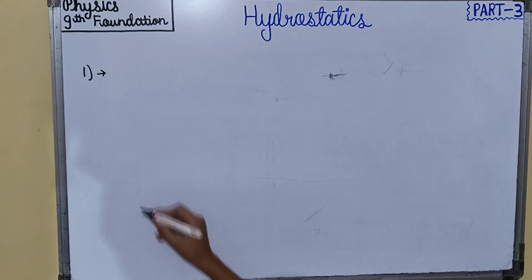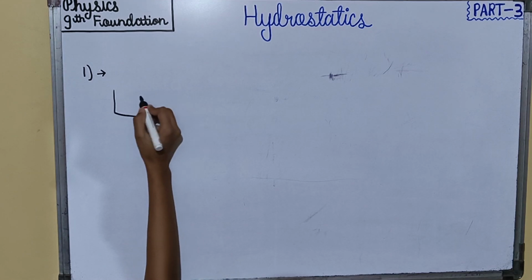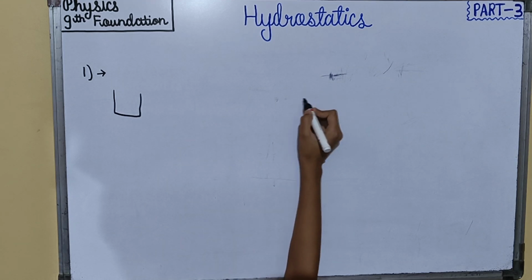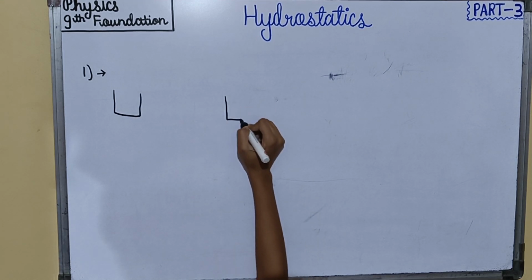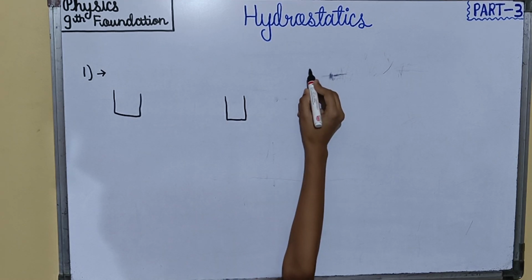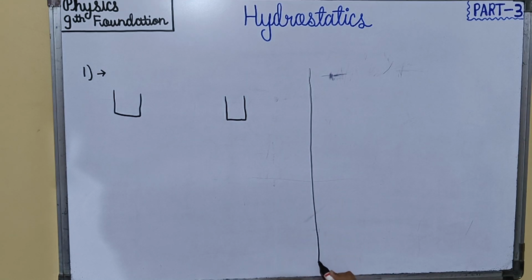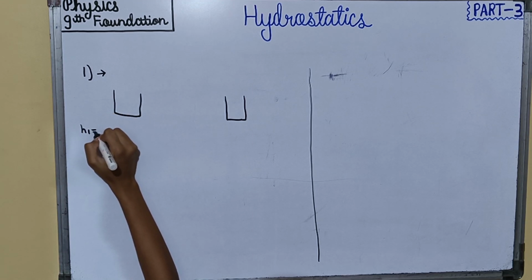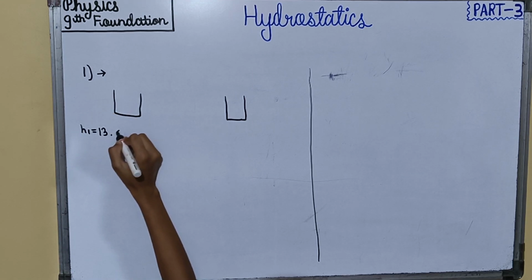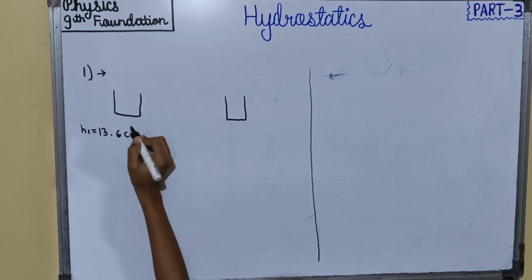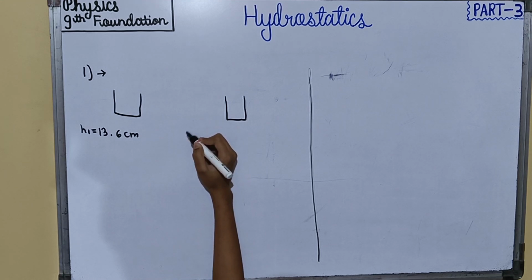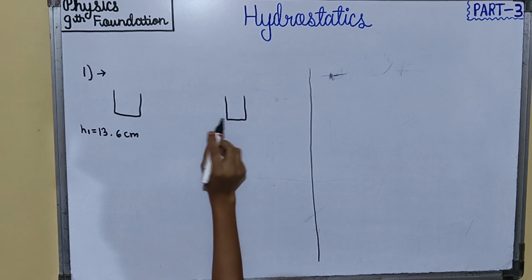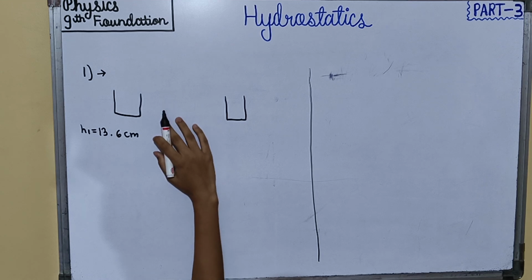According to the question, suppose there are two beakers. In the first case, the depth, meaning the height h1, is 13.6 centimeter, and in the second case this is the unknown liquid and this is the water.